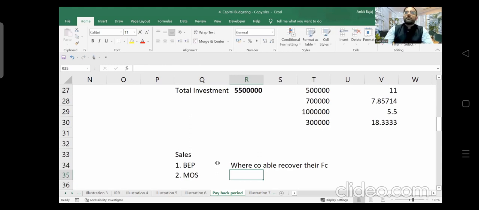Once you recover the fixed cost, after that profit will start. That is margin of safety. I will be discussing this concept in coming time, but I think you got the idea of what a payback period is, right? The time it takes to recover your invested amount, that is what a payback period is, right?